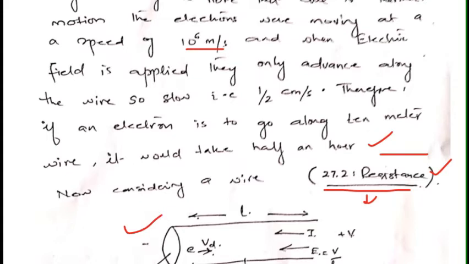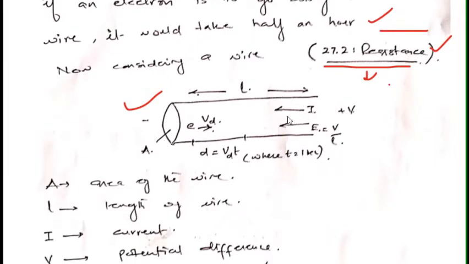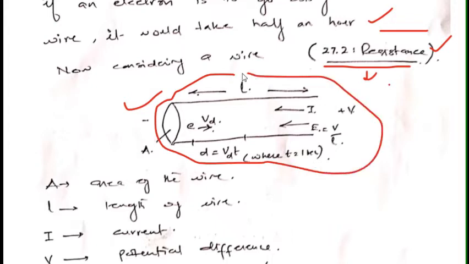Now considering a wire, the figure is, suppose this is the wire. Let L be the length of the wire, and A is the area of this wire. The drift velocity of the electron is in this direction, whereas current and electric field are in this direction, and the potential applied is V plus here and minus here. So the potential is applied across the wire.